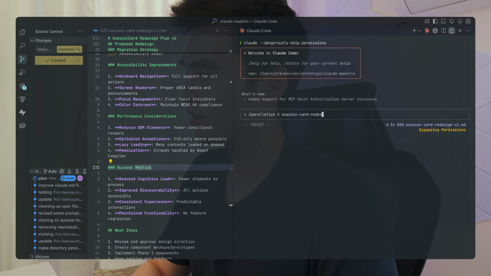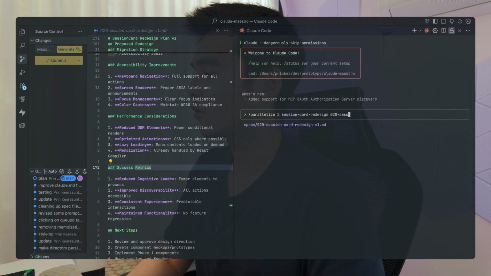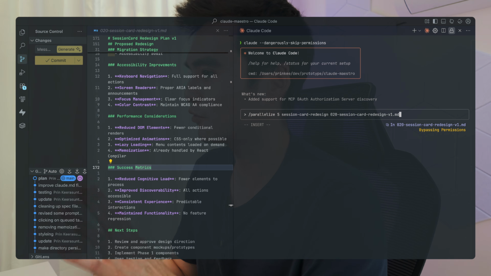When you're setting off, for example, 5 agents to implement this plan all at the same time, I don't want it to come back and ask me, can I run this write operation? I'm like, no, just do it. I don't want to know anything until you're done. I'm just going to name the work trees session card redesign, and I'm also going to pass it the O2O-session card design v1.md. I'm just going to execute this command.